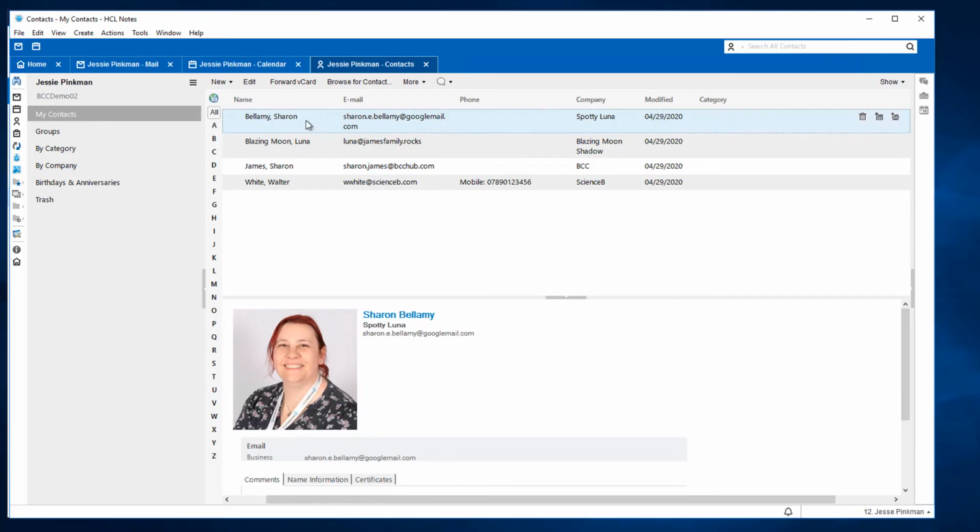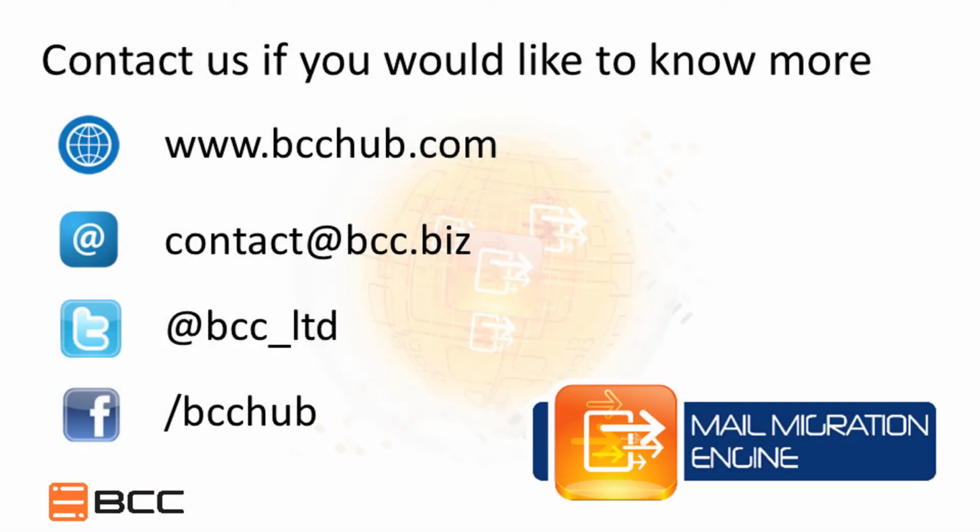So there we go, mail migration from Office 365 or on-prem Exchange back to HCL Domino without any drama.